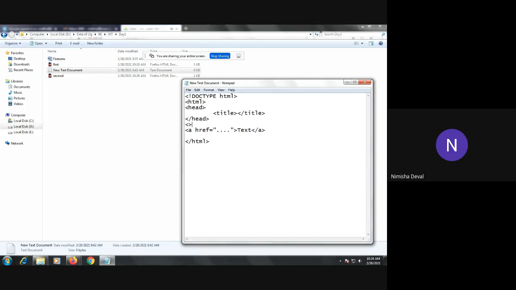Then we will start directly with the body part. Whatever you write as a heading, audio, video files, all this comes under the body tag.